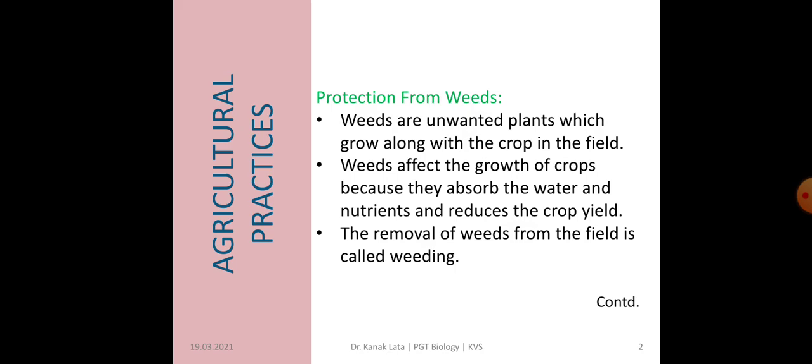What are weeds? Weeds are the unwanted plants that grow along with the crop plants and they compete for nutrients, water, sunlight, etc. Weeds affect the growth of crops. Why? Because they absorb water and nutrients, so they reduce the yield of crop. And the removal of weed from the crop field is called weeding.